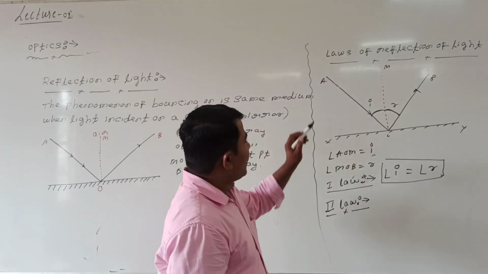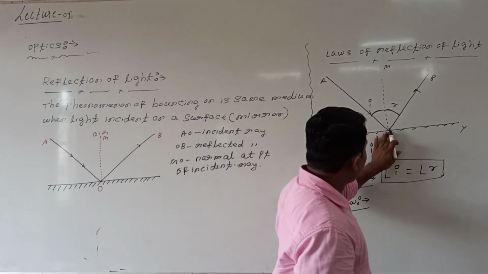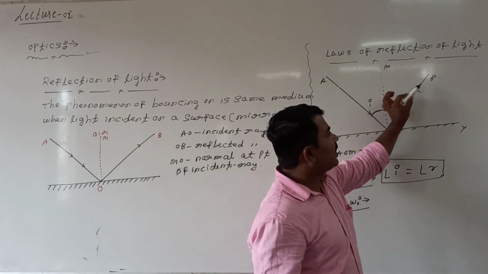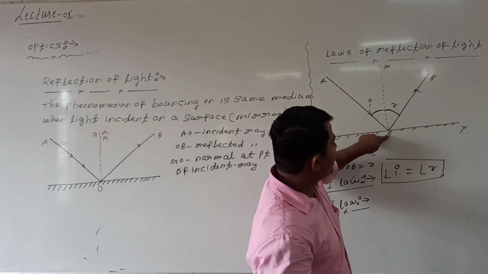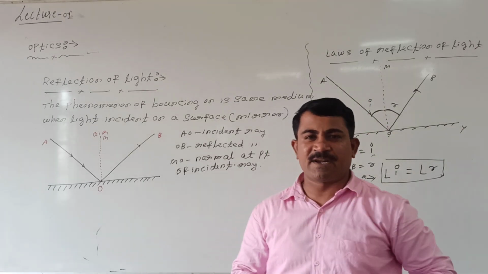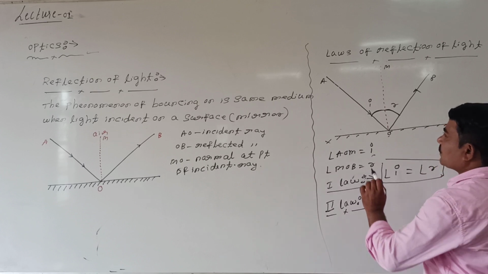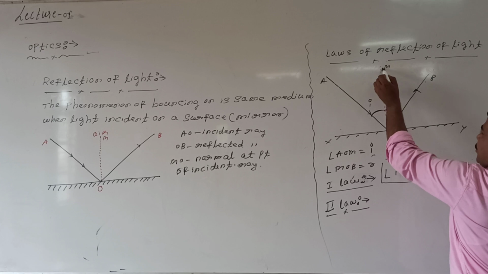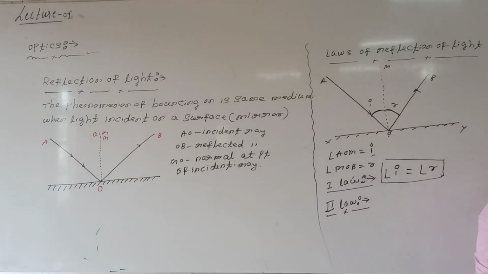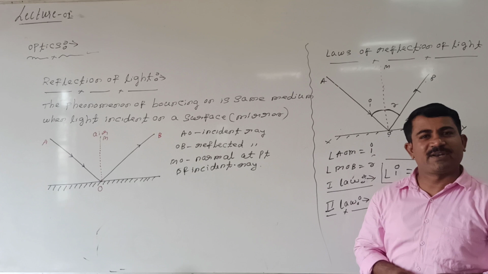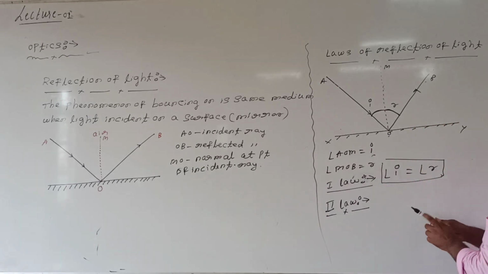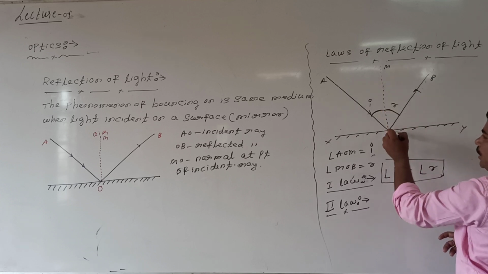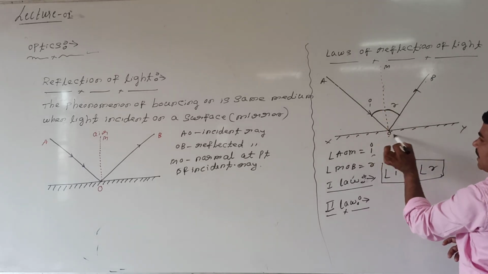AO is the incident ray, OB is the reflected ray, and MO is the normal drawn at the point of incidence. The second law says that the incident ray, reflected ray, and normal drawn at the point of incidence all lie in the same plane.